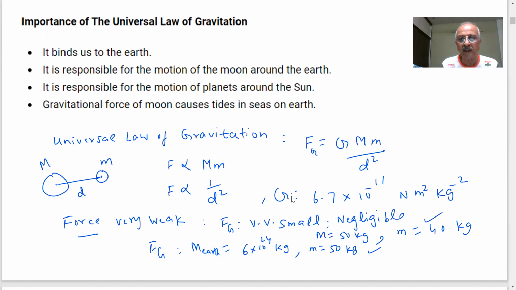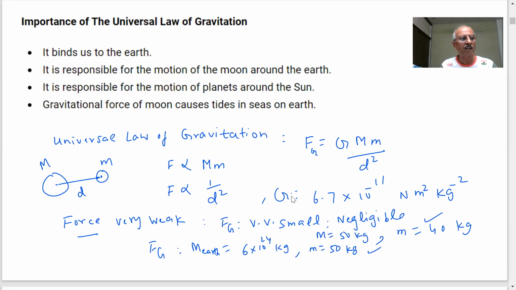So this force will be significant, and therefore we are attracted by the gravity of the Earth. We can calculate these values and see that the gravity of the Earth is attracting the objects toward itself. Therefore there is a gravitational force between any two objects, but the Earth's gravitational force is much, much larger. Therefore, we don't experience it.